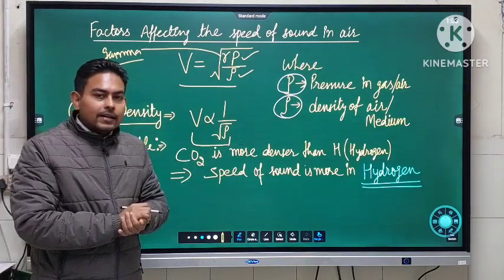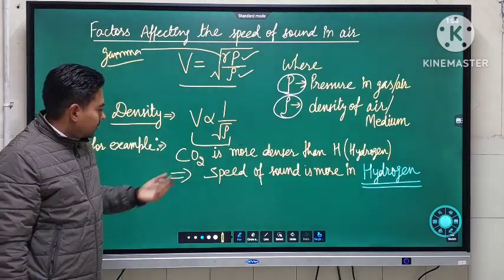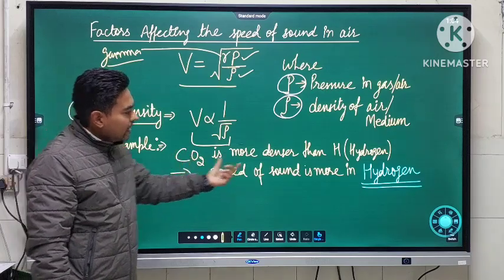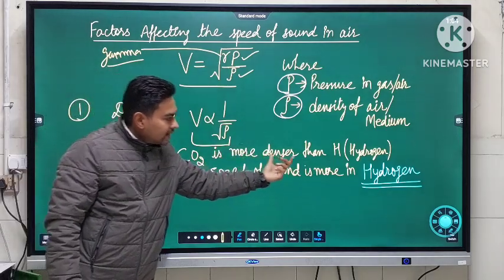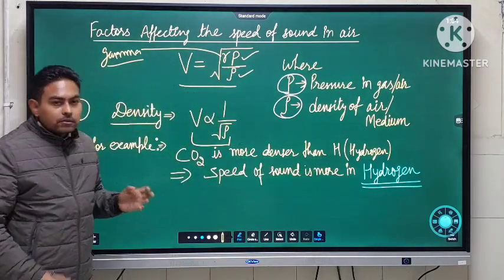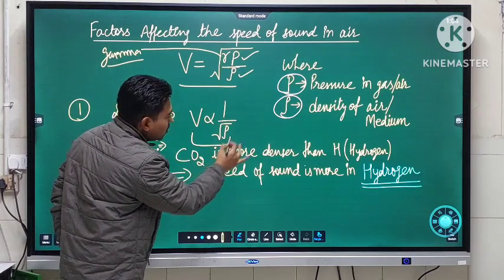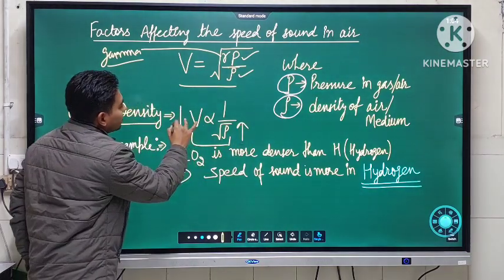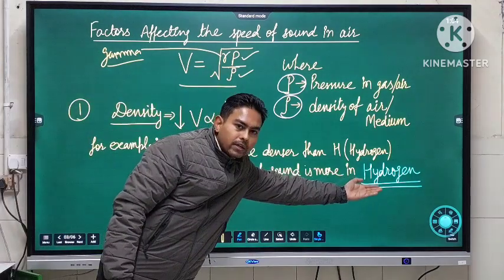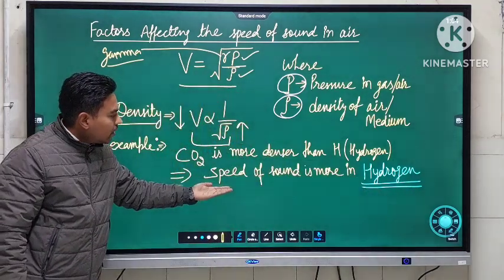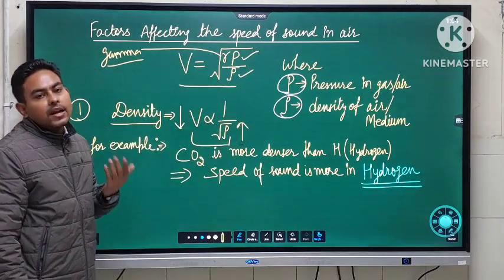To understand this, let us take an example. In this case, I have taken the comparison of two gases. For example, one is carbon dioxide and the other is hydrogen. As you can see, carbon dioxide is denser as compared to hydrogen gas. So if the density of carbon dioxide is more, it means the speed of sound in carbon dioxide is less compared to hydrogen gas. So the conclusion is the speed of sound is more in hydrogen because hydrogen is less dense.